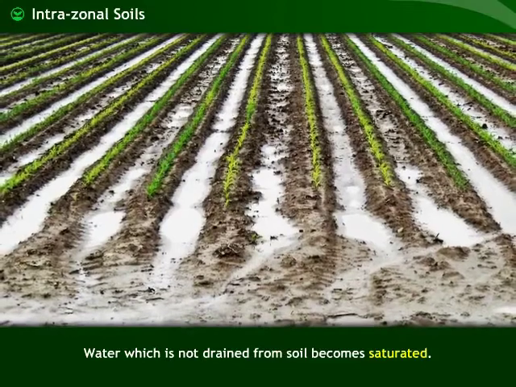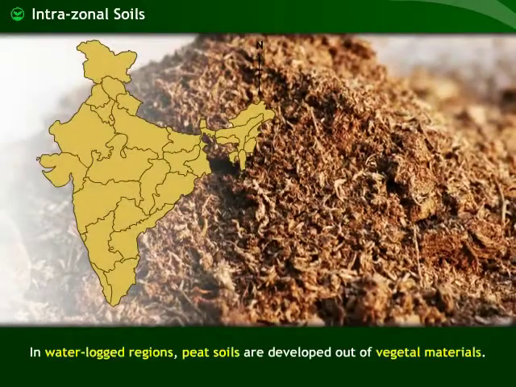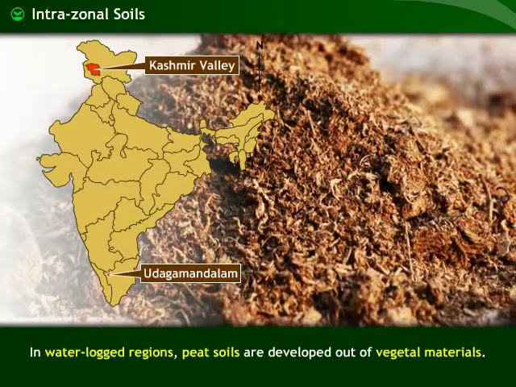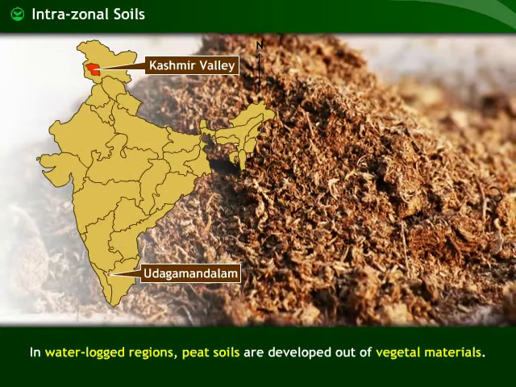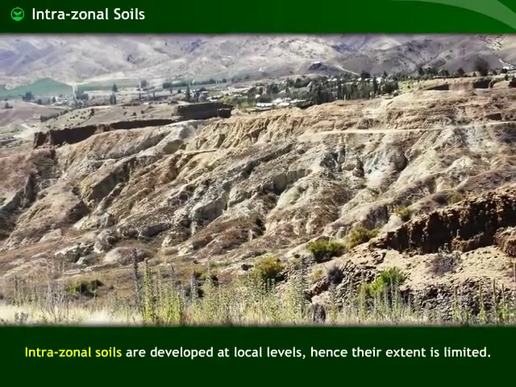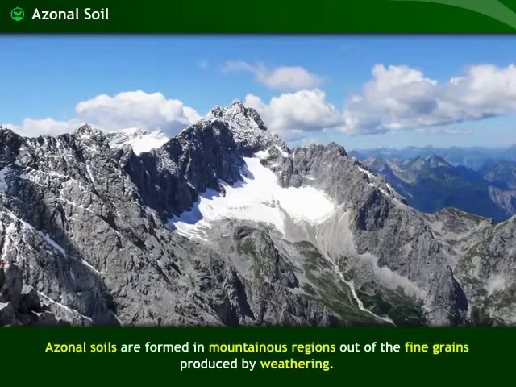Water, which is not drained from soil, becomes saturated. In waterlogged regions of the Kashmir Valley and Udagamandalam, peat soils are developed out of vegetal materials. Intrazonal soils are developed at local levels, hence their extent is limited.